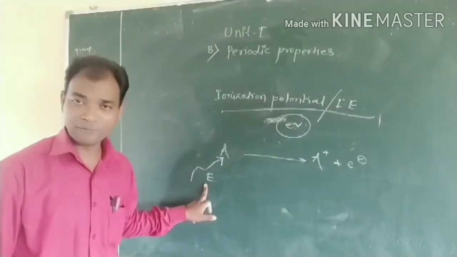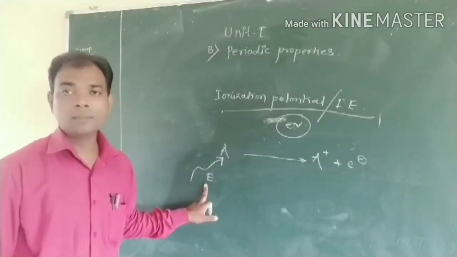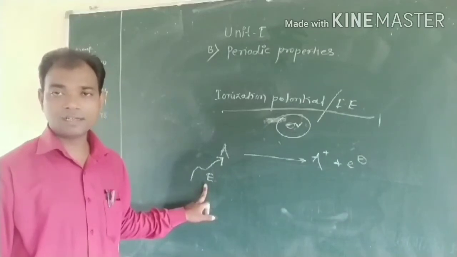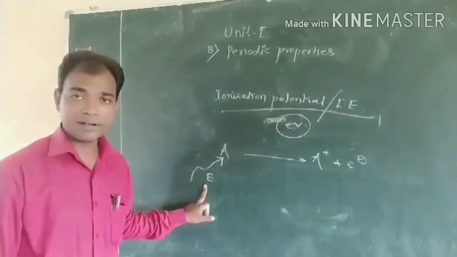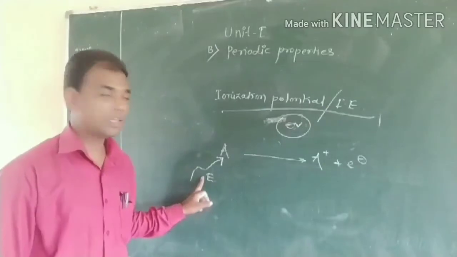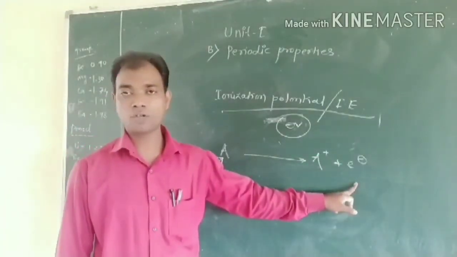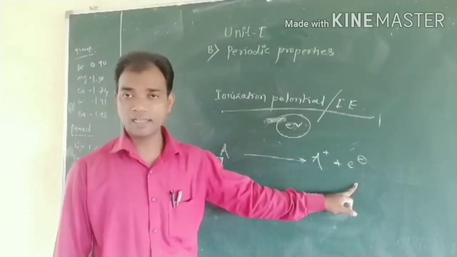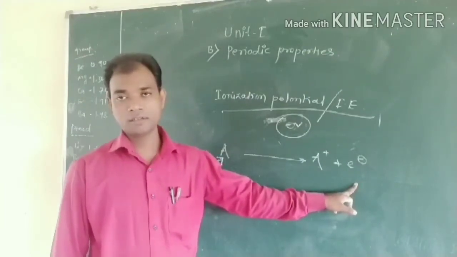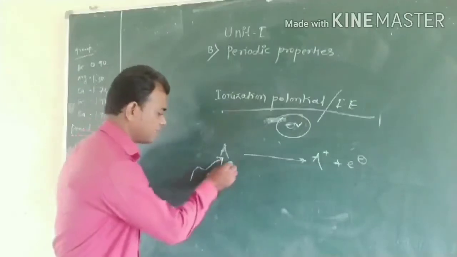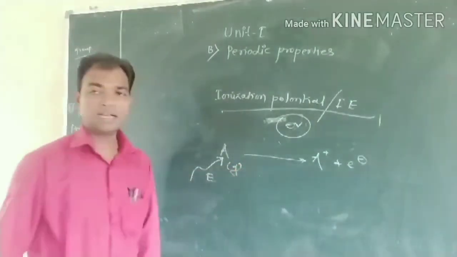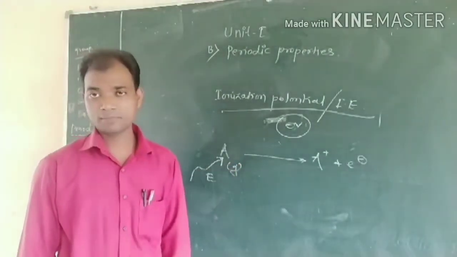It can be defined as the minimum amount of energy required to remove the outermost valence shell electron of an atom in the gaseous state. That is called the ionization energy.